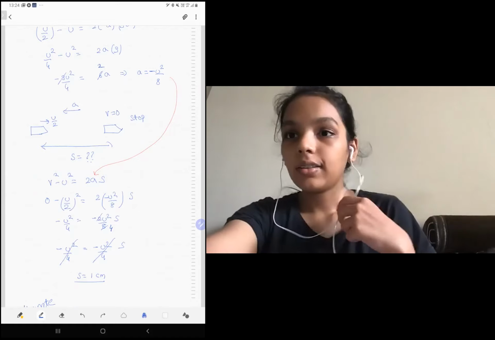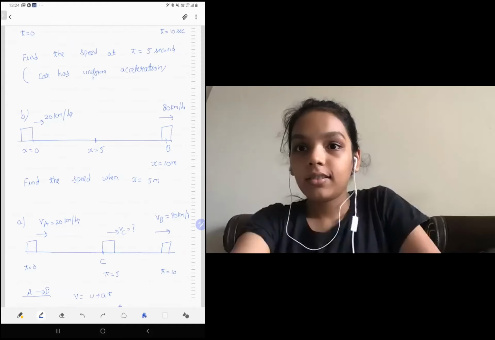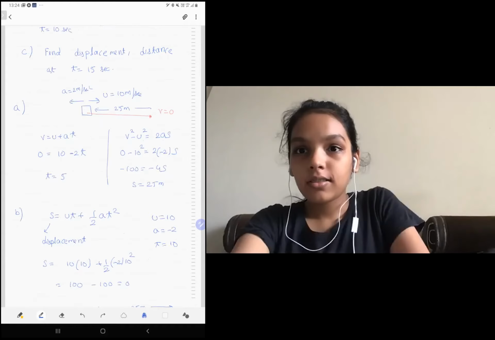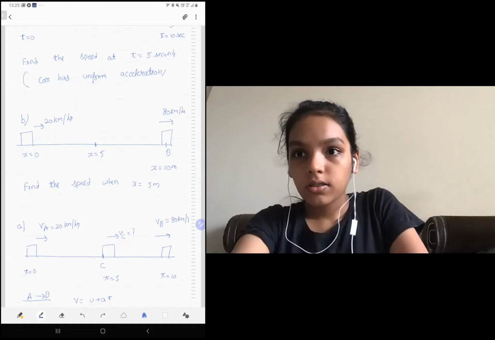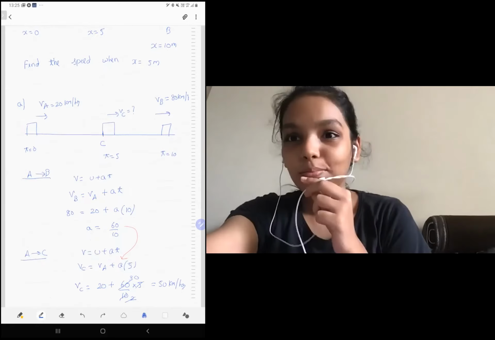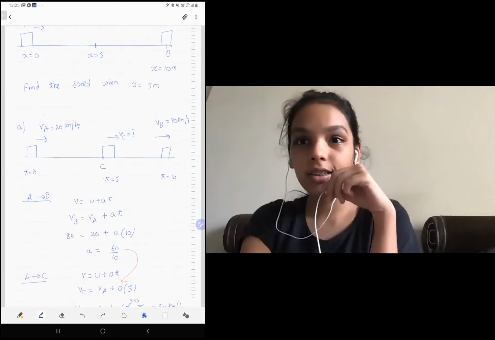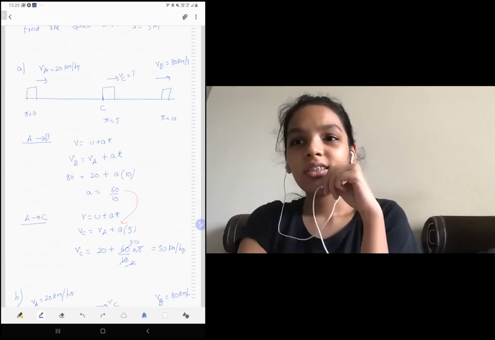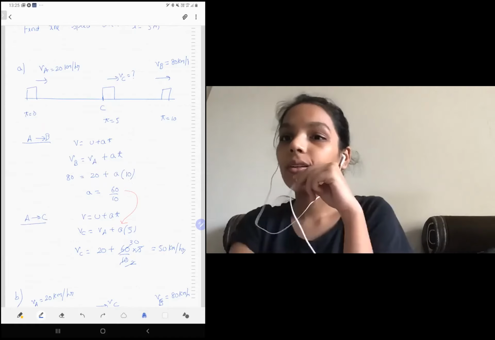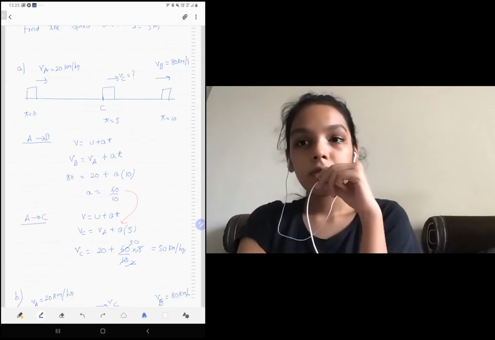Krisha, you have something? Sir, in the fifth sum, why are the units different? Which one? A part or B part? Both the parts. It was x is equal to 5 meter, but in the question, the speed is in kilometer per hour. I know we should convert into meters per second, but then it won't matter because the final answer is also in kilometer per hour. Okay. Ideally, we should convert it, but since the final answer is in kilometer per hour, why do you want to convert it and again convert it 2 times? That's the only reason.